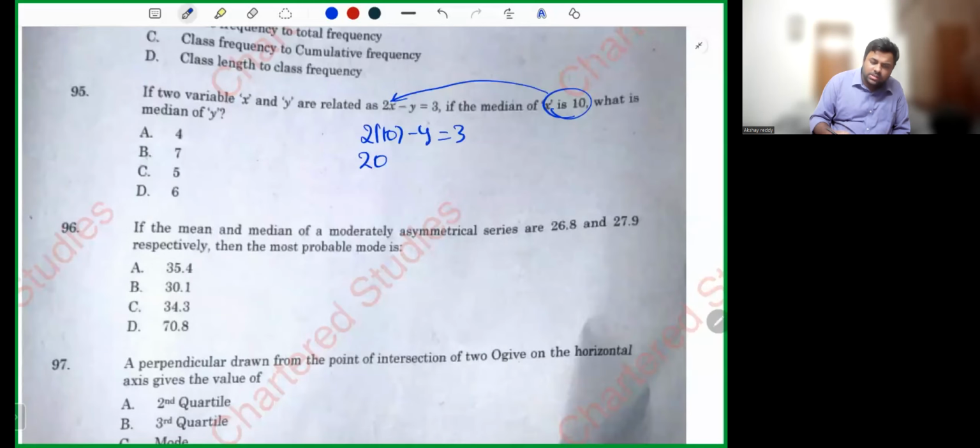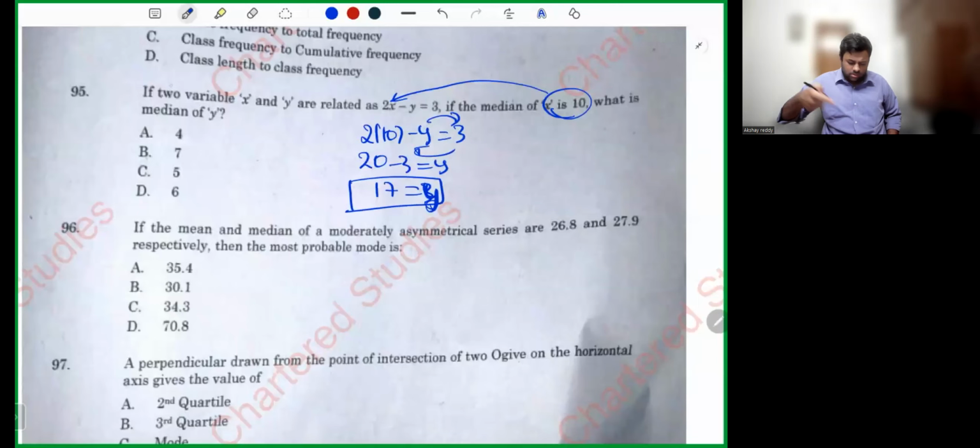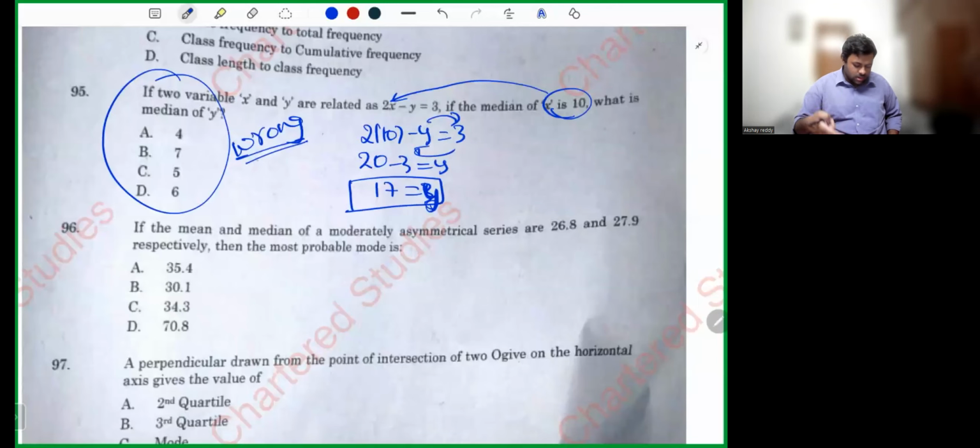I was telling you, many students told me, sir, one question is wrong. This is that question which is wrong. The 95th question is absolutely wrong. I hope they will give you marks for this. Since the question is wrong, they might give you marks for this. Let's see. Anyway, that's completely wrong. Instead of 7, they should have given 17. Then it will be correct.